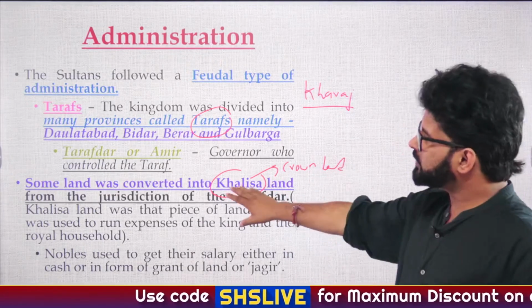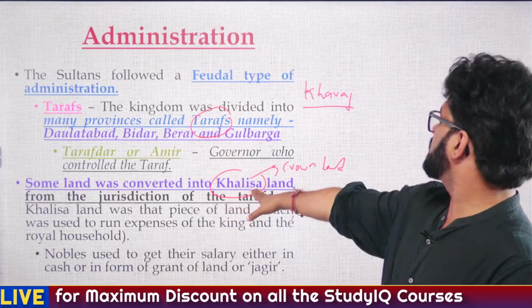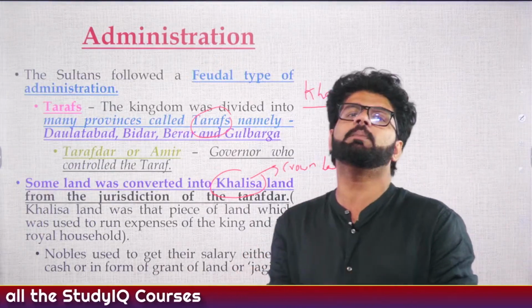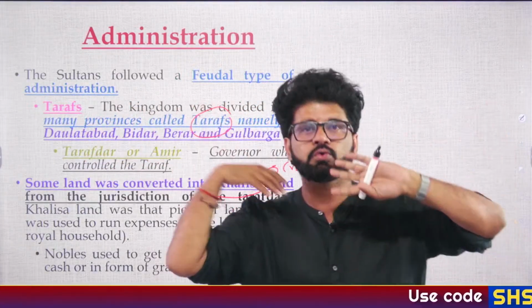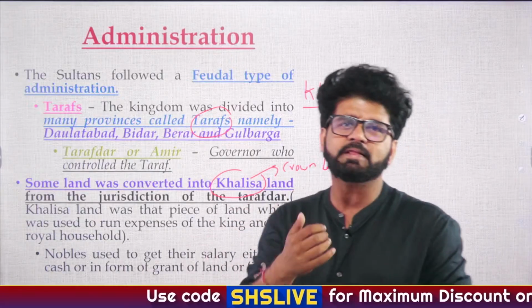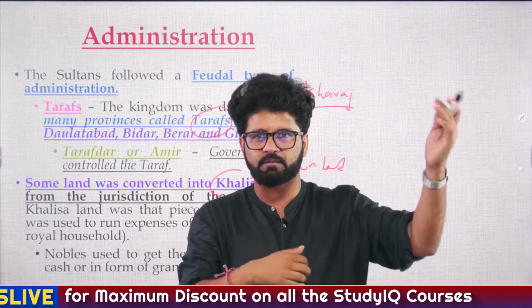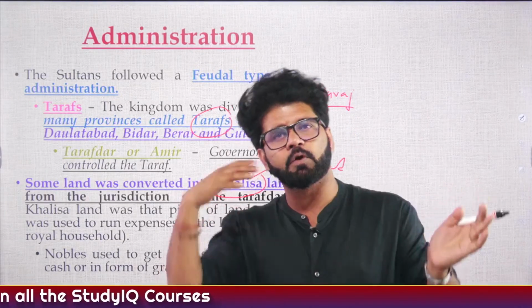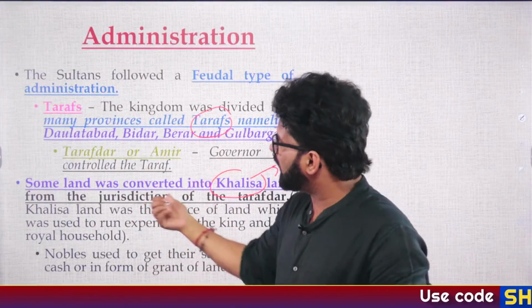See, here you are seeing something. We have to understand the basic intricacies of it. Some land was converted into Khalisa land, that is crown land. And this thing will happen during the Mughal period also. This has happened earlier also, that some of the land which you or somebody else is possessing is converted into crown land. Why does that happen? There is a reason for it. In the Mughal period, that happened so much that when you read NCERT, you will realize that foreign authors are saying that most of the land, if not all, belongs to the king, because they feel like every land was Khalisa land.